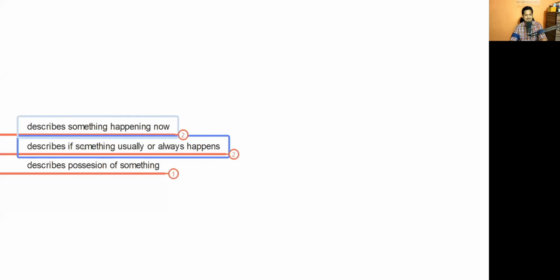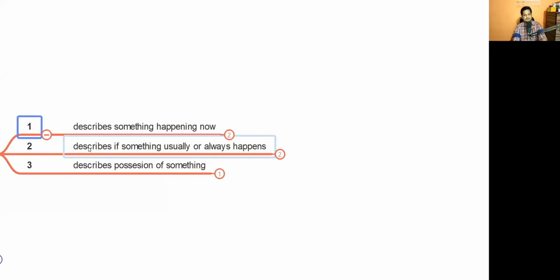So welcome back to this chapter where we are going to talk about the second type of present tense. Okay, so the first type, I hope you gave your assignments. It was very, very important. So now the second part of the chapter is describing if something usually or always happens. That also will come under simple present tense.